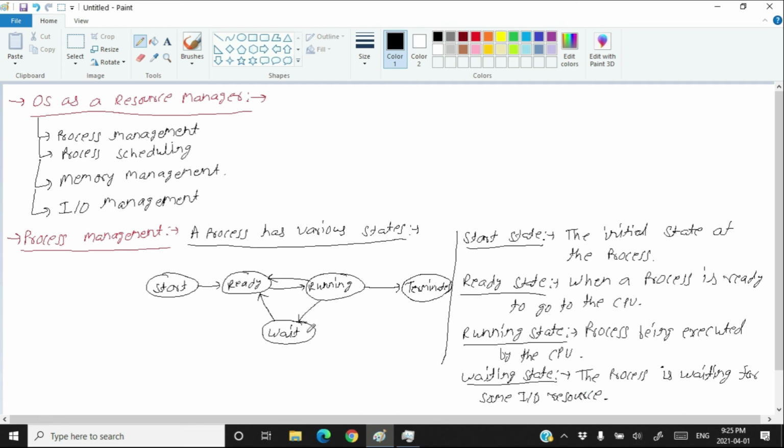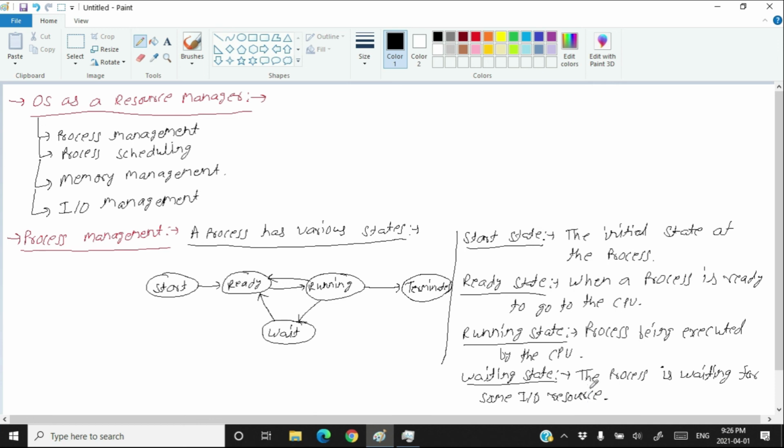Here in the waiting state, the process is not waiting for the CPU. The process is waiting for the input output, for some external resources, not the CPU and memory. That's why I have added the word input output before the resource. In the waiting state, the process is waiting for some IO resource. Hopefully you are getting it.